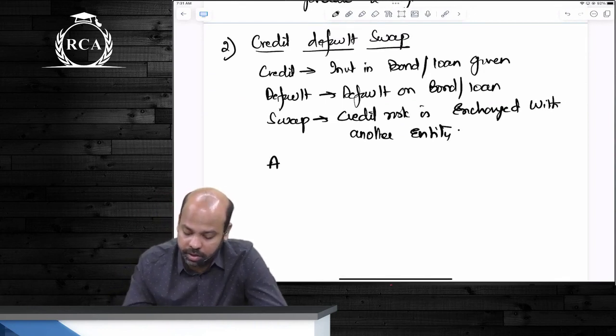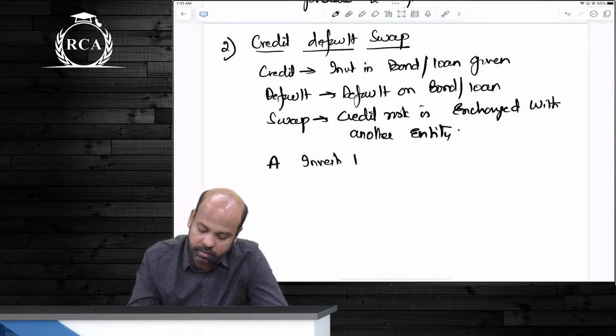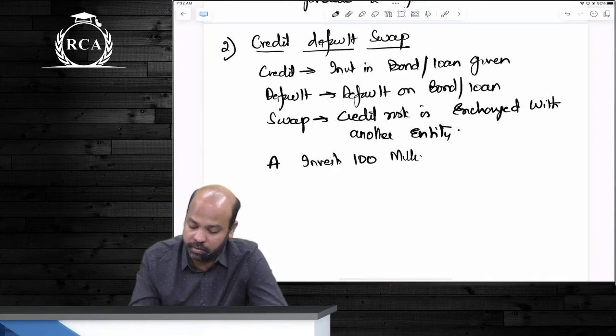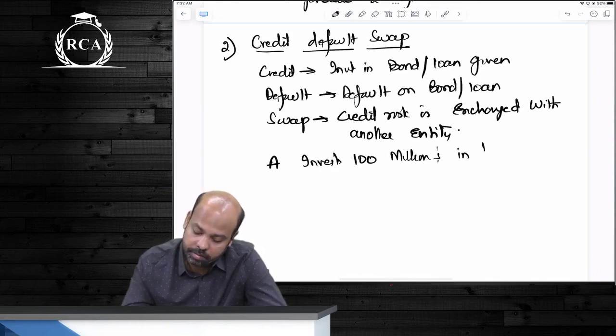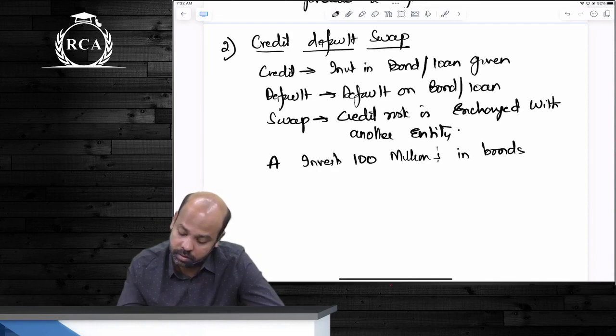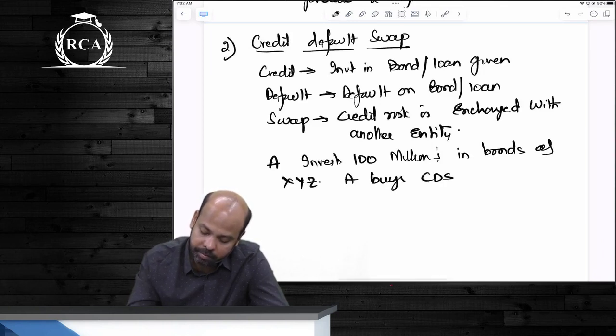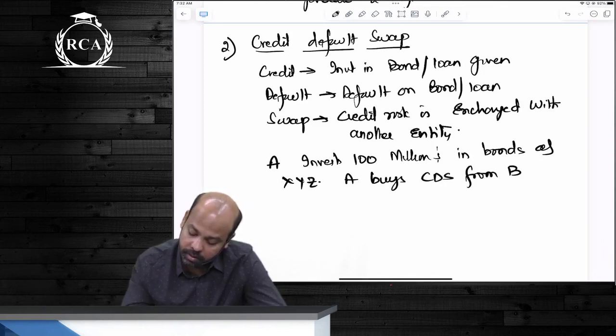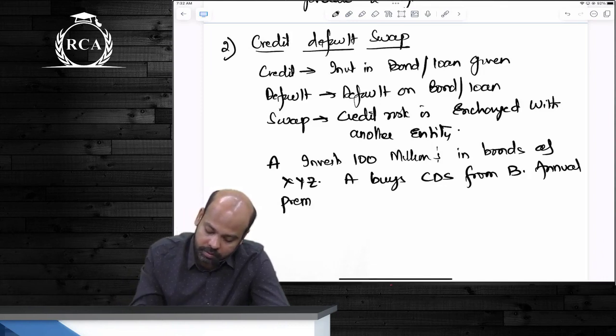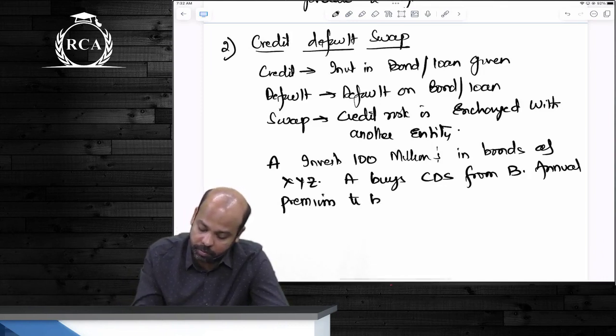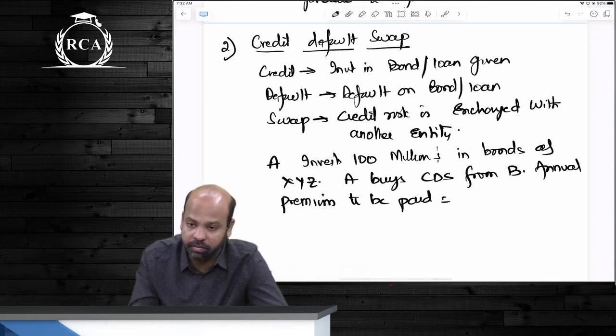Example लिख लो बेटा. A invests $100 million in bonds of XYZ. A buys a CDS from B. The annual premium to be paid is $0.5 million.